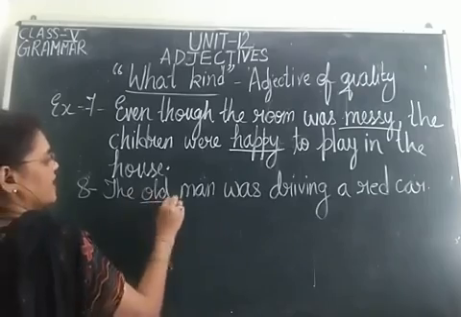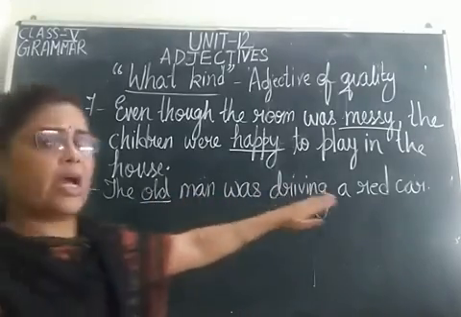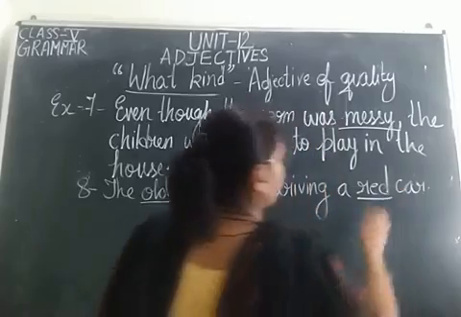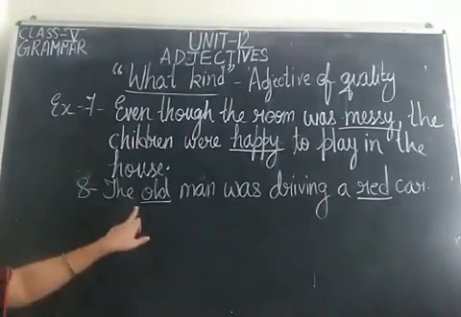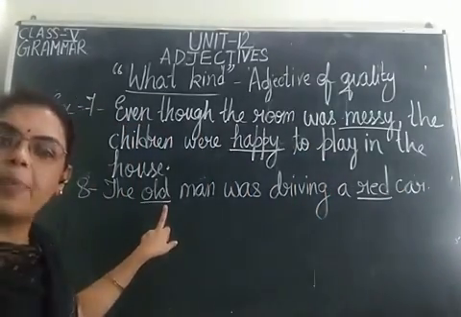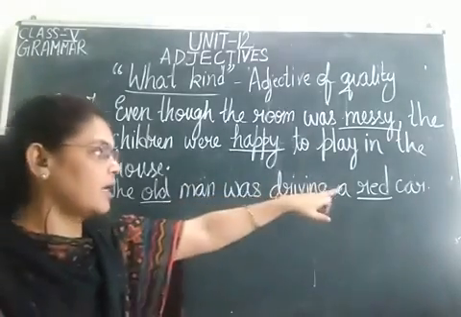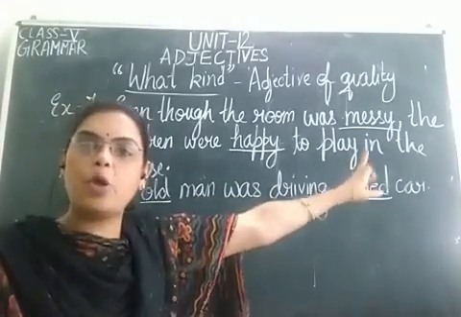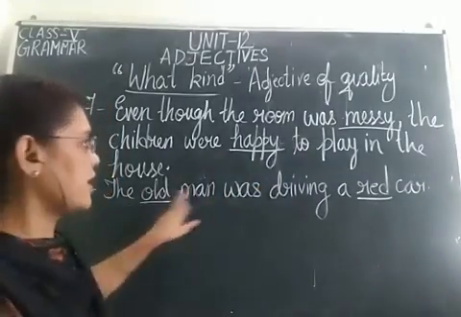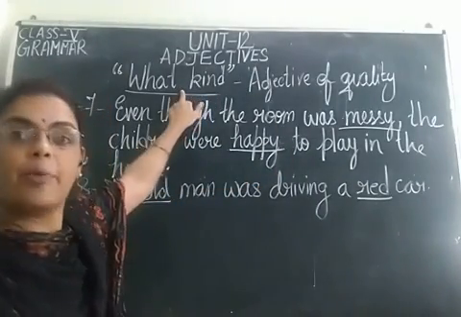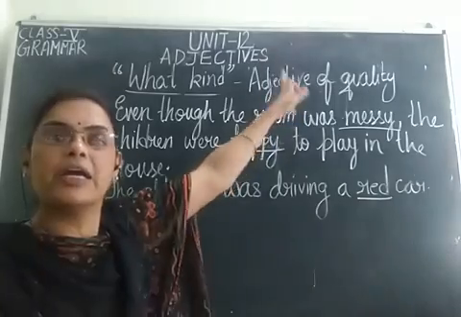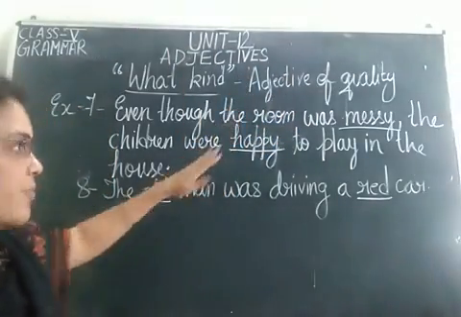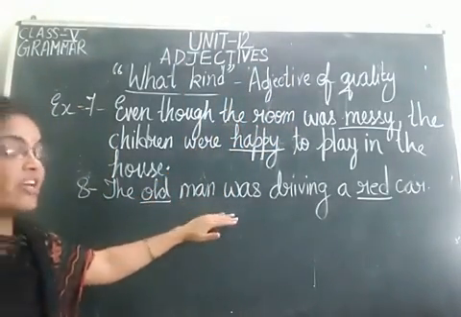What kind of man? The old man. What kind of car? Which color car? Red color car. So, old tells us about the age of the man and red is the color. That tells us about the car. And red and old both are telling about the kind. So, it is what? Adjective of quality. So, the old man was driving a red car.